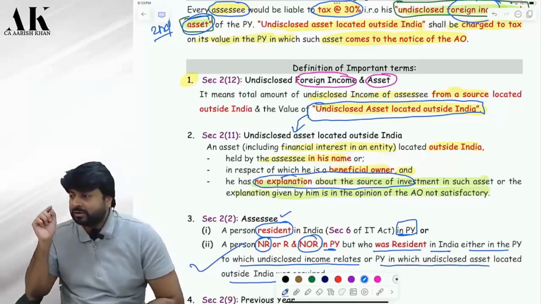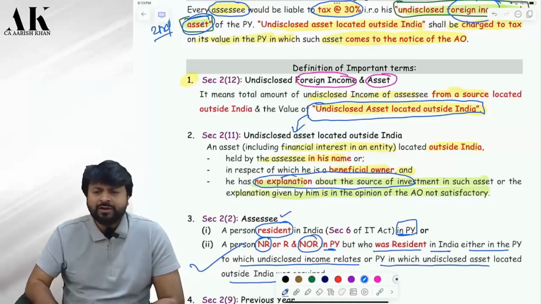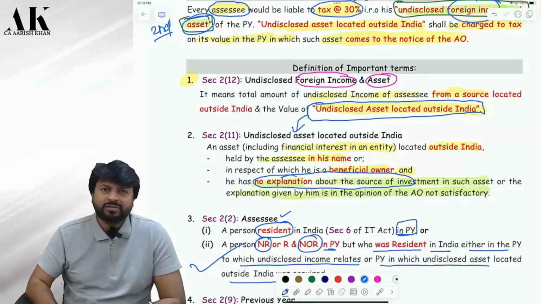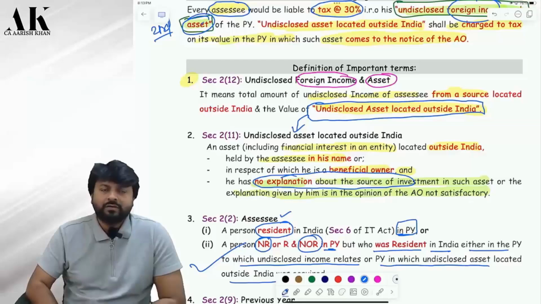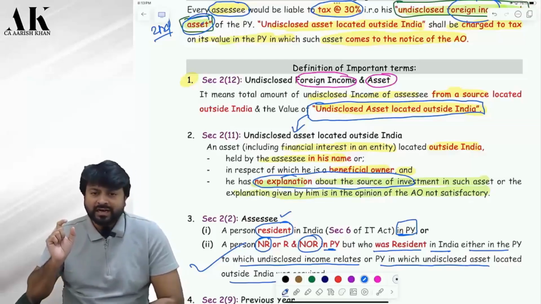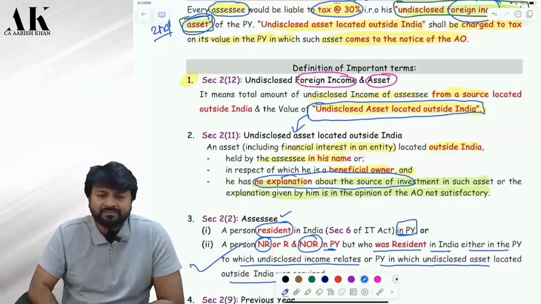So if you are an owner of an asset which is outside India, and if the officer asks you from where you have got the money to buy this asset, and if you are not able to explain that, or even if you are explaining, your explanation is not satisfactory, okay, you are giving some lame kind of excuses. Your explanation is not valid. It's not within the law, okay. The officer is not able to digest your explanation. So in that case, what will happen? That asset will be called as what? Undisclosed asset, and 30% tax will be charged on that. Are you clear? Yes, sir.